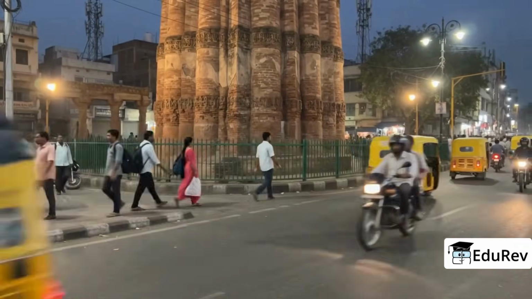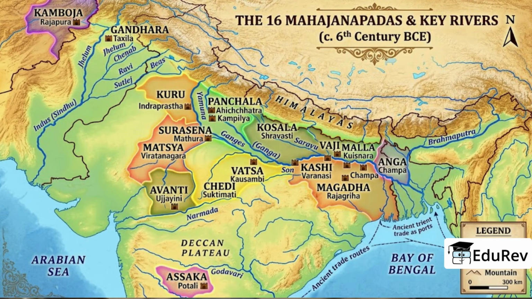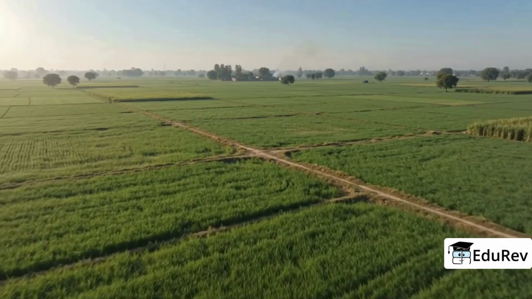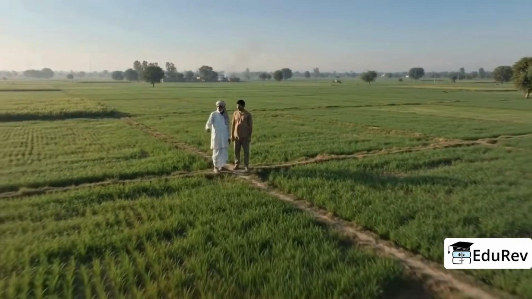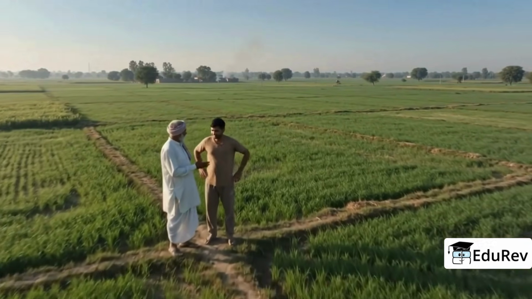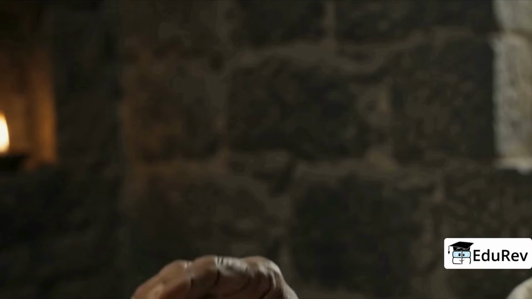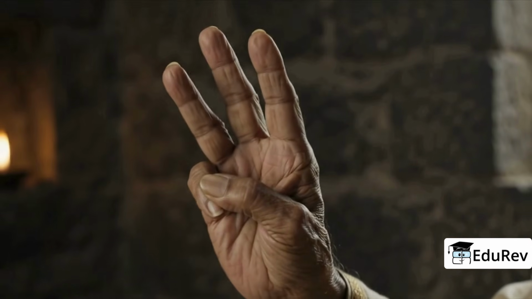Now, if you look at a map of these 16 superpowers, you'll notice something fascinating. Most of them were packed tightly inside the Ganga plains. Why? Why did everyone want a piece of that specific land? For three very simple strategic reasons.